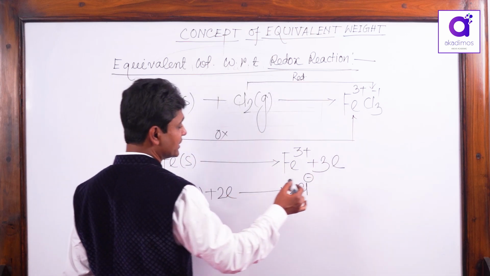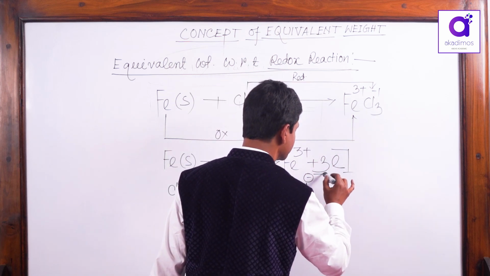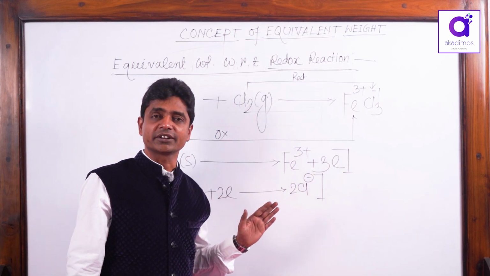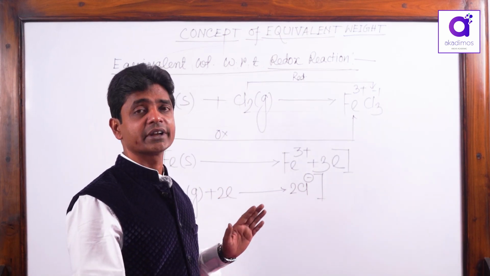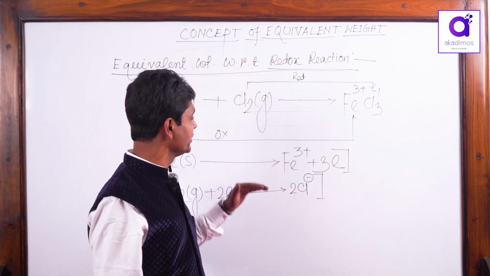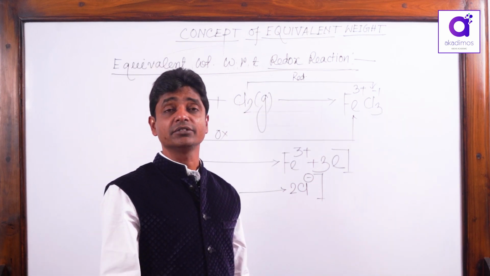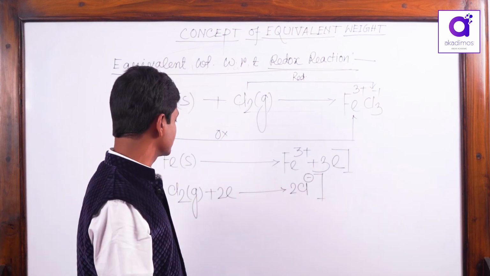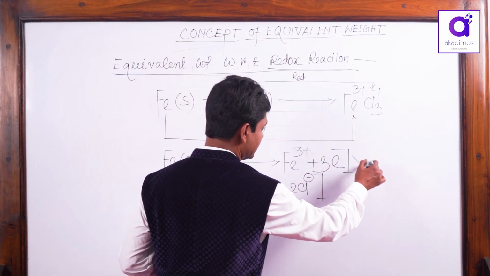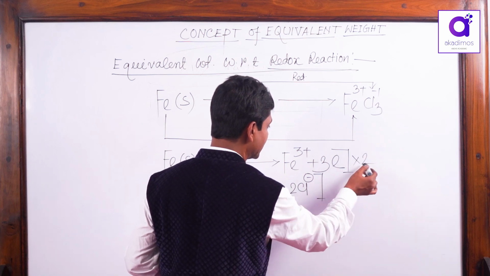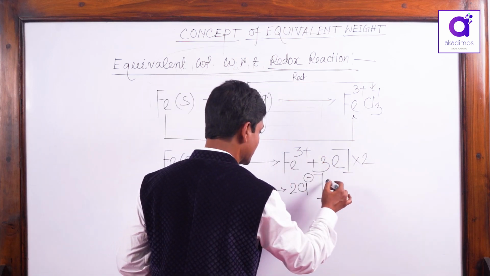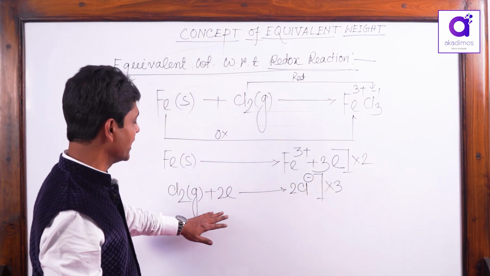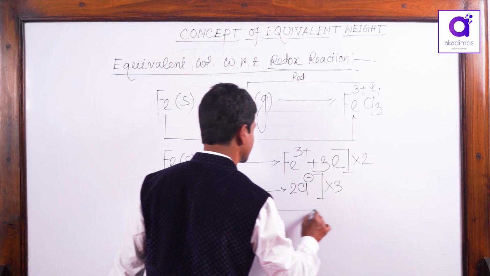In any redox reaction, loss of electrons equals gain of electrons, since in a balanced equation you never get electrons on the reactant side or product side. To balance, multiply the oxidation half by 2 to get 6 electrons, and the reduction half by 3 to get 6 electrons. Adding them gives the balanced equation.